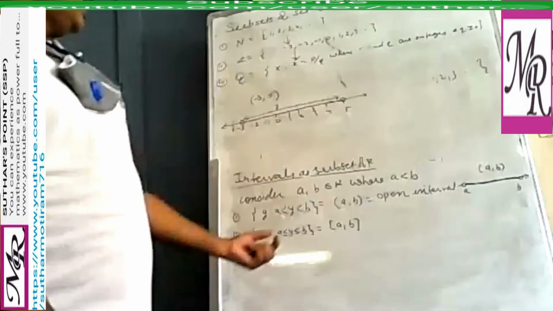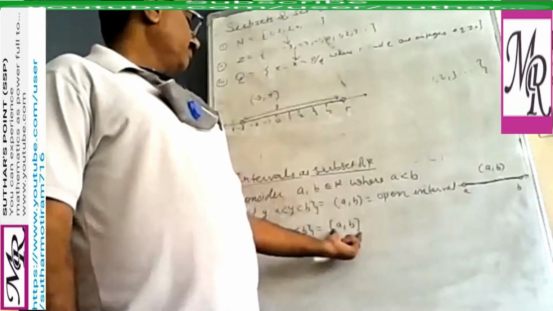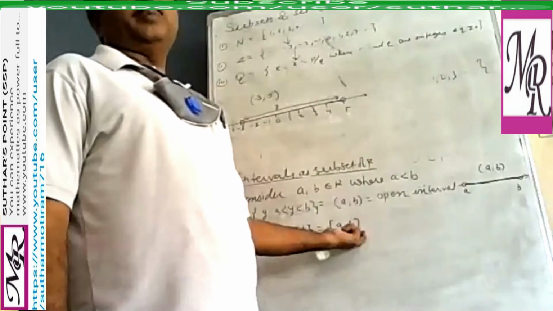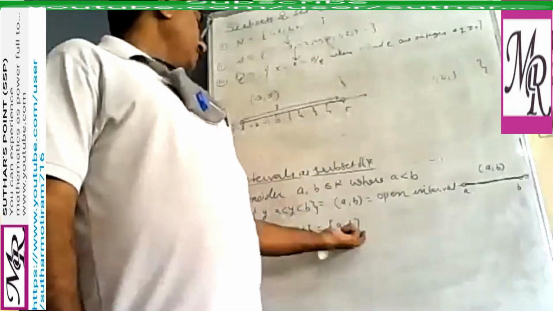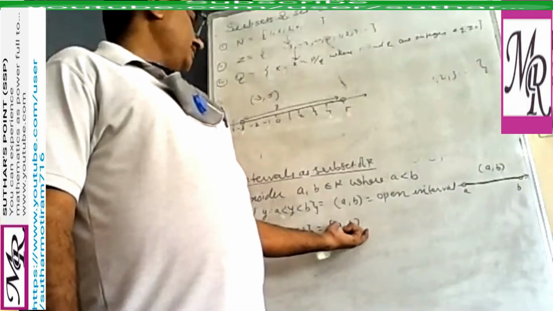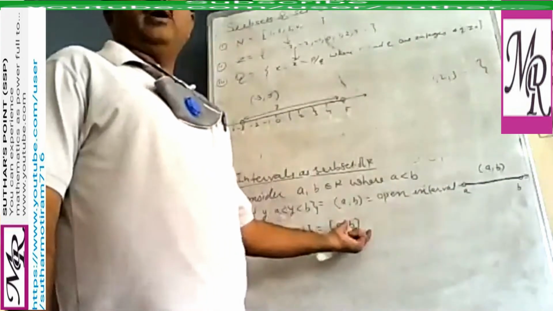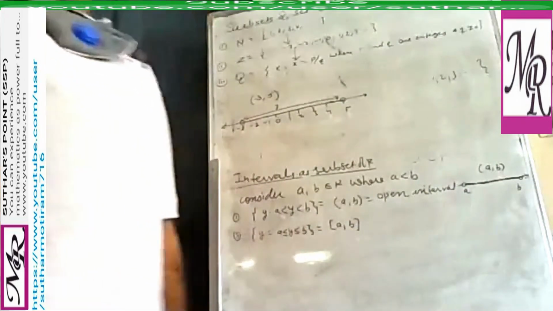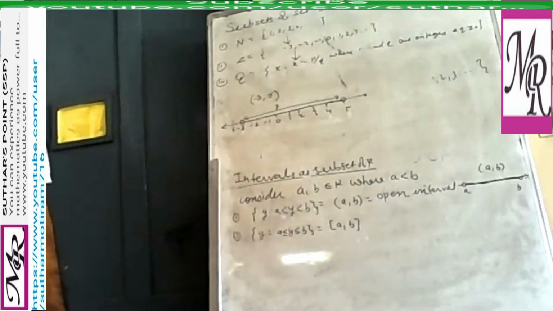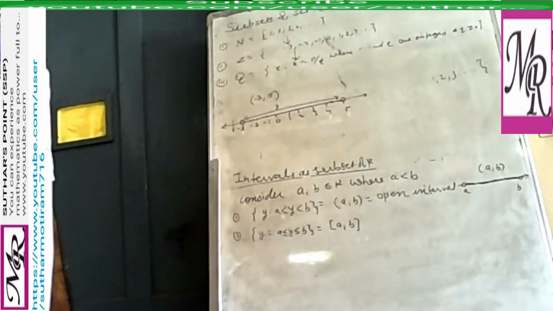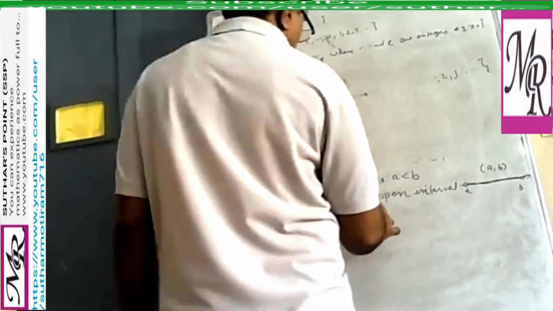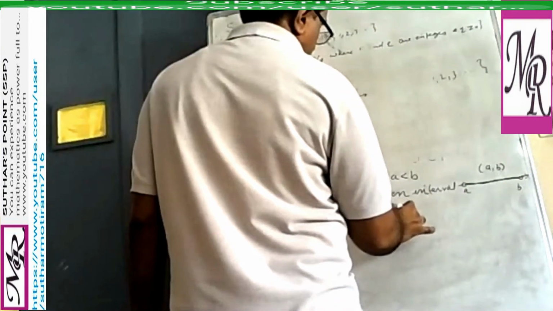So we write here a bracket. Now this is the closed bracket, meaning y may be A or may be between points A and B. So we write y is greater than or equal to a, less than or equal to b. So this is known as closed interval.